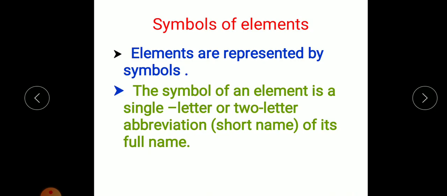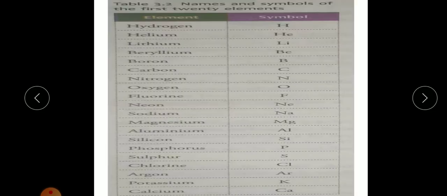Symbols of elements. What does symbol mean? Elements are represented by symbols. The symbol of an element is a single letter or 2 letter abbreviation, or we call it a short form, of its full name. So generally all the elements are represented by symbols, and it can be a single letter or 2 letters. For example, this table 3.2 shows names and symbols of the first 20 elements in the periodic table.